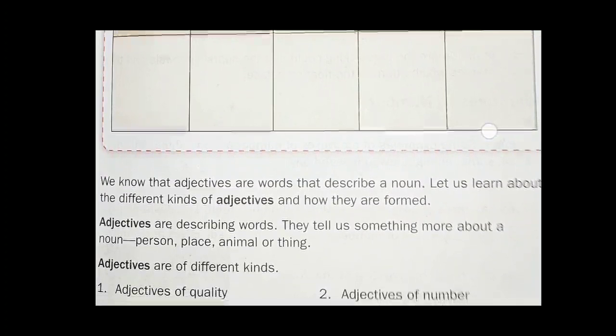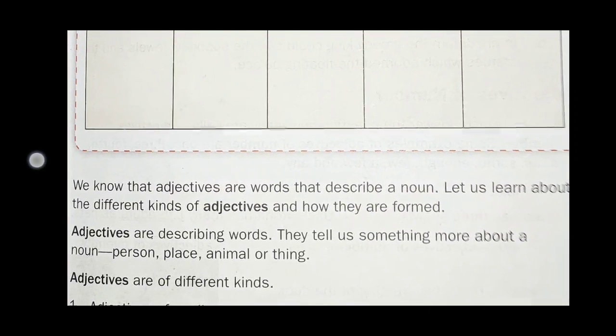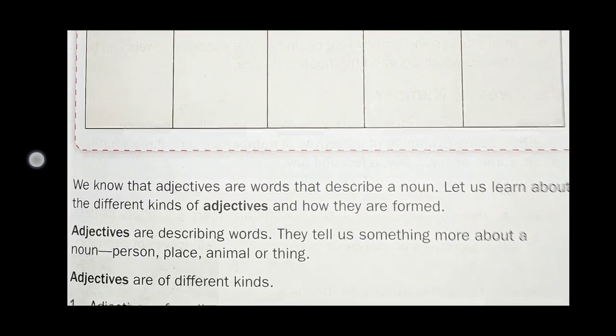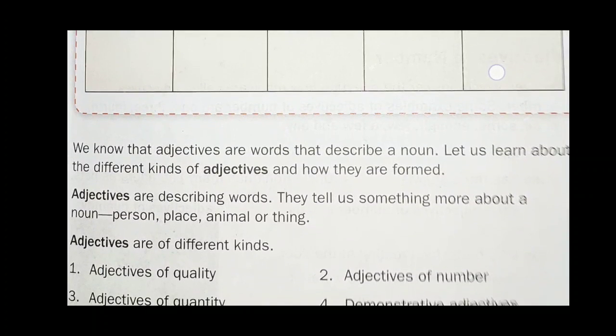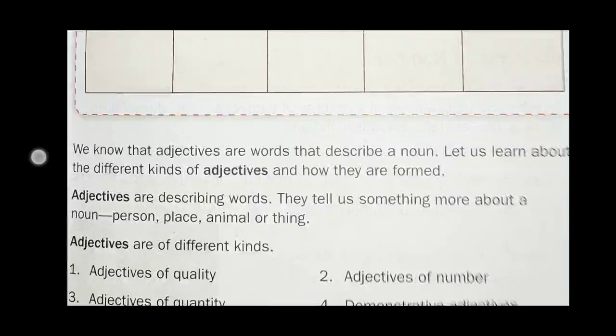Adjective is a word which describes a noun and a pronoun. In short, we can say that adjectives are describing words. They tell something more about a person, place, animal, and things. They tell something more about the quality, quantity, and numbers of a noun and a pronoun.